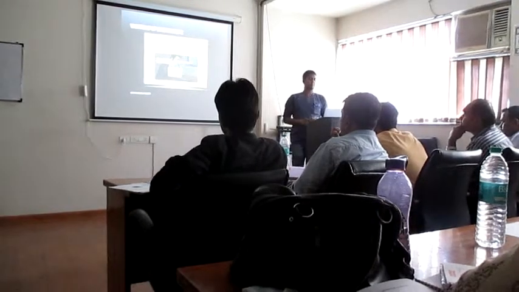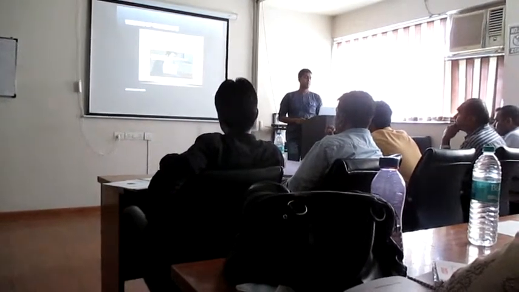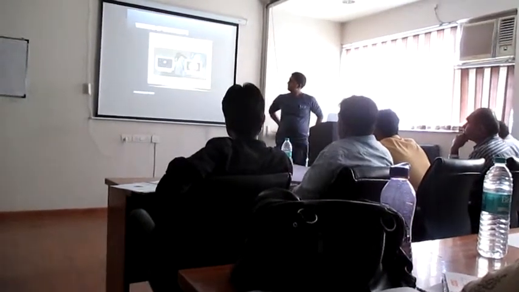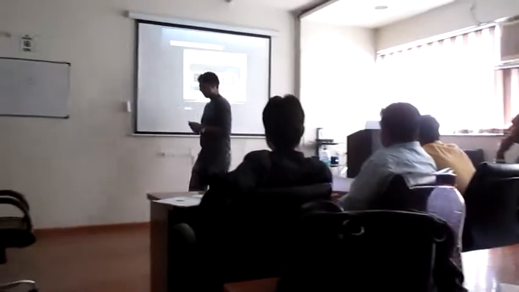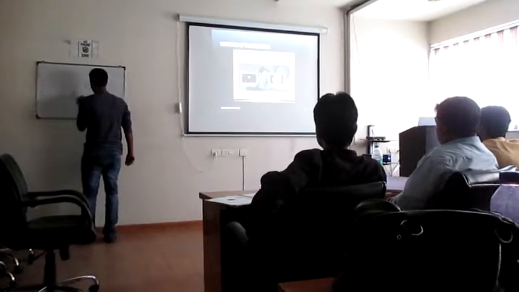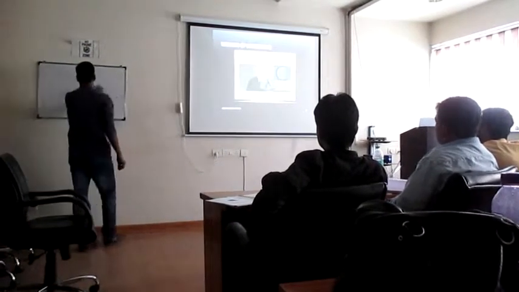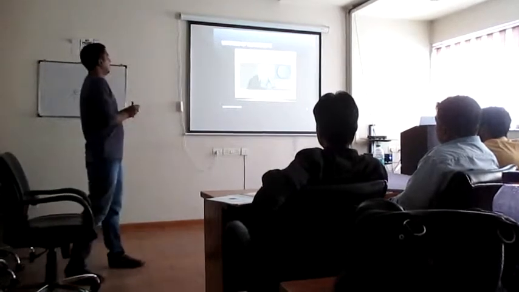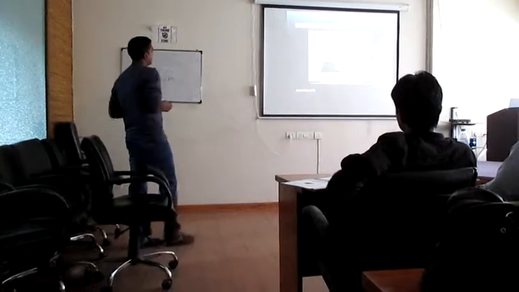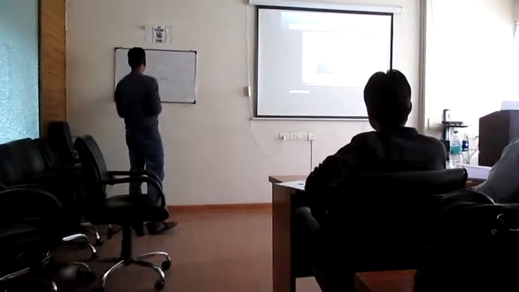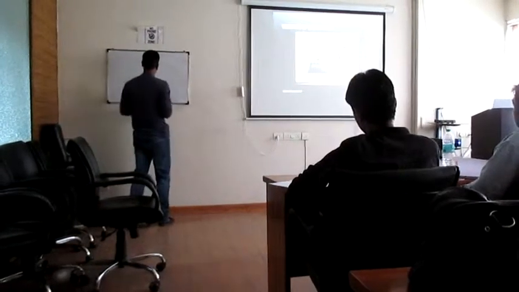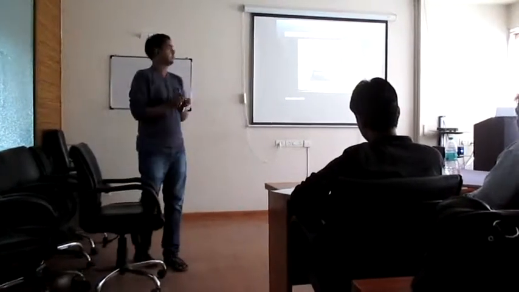That is, V divided by U is equal to N. Similarly, if the size of the image is smaller than the size of the object, then the image is said to be diminished. If N is greater than 1, then the image is said to be magnified. If N is lesser than 1, then the image is said to be diminished.